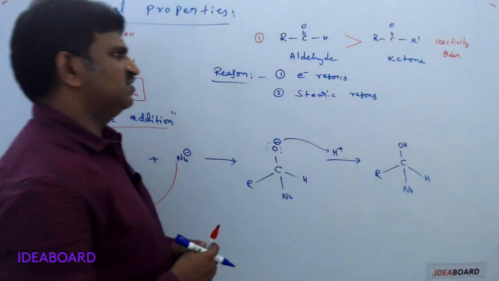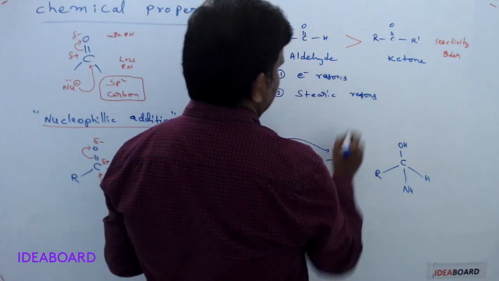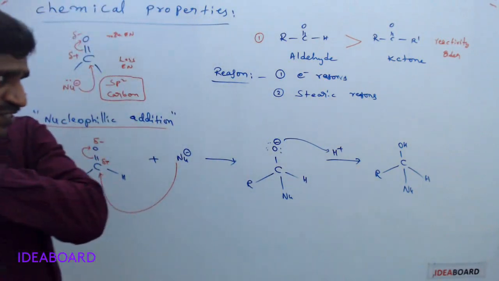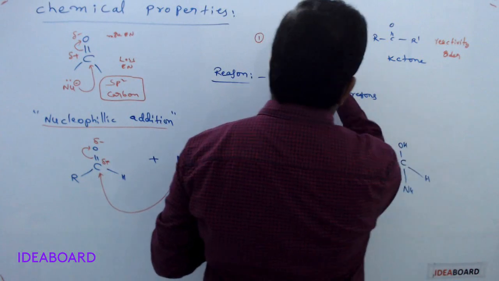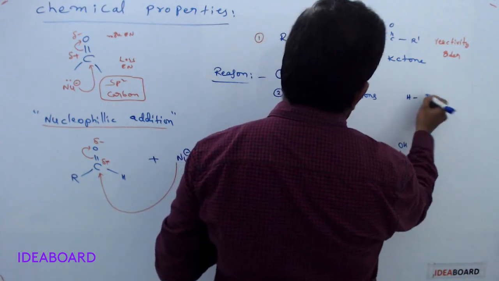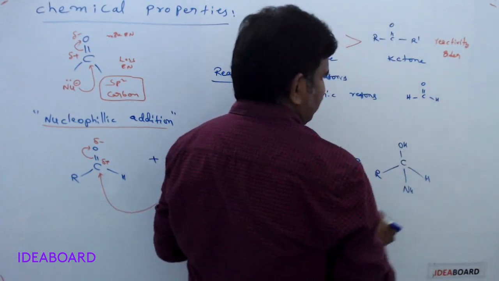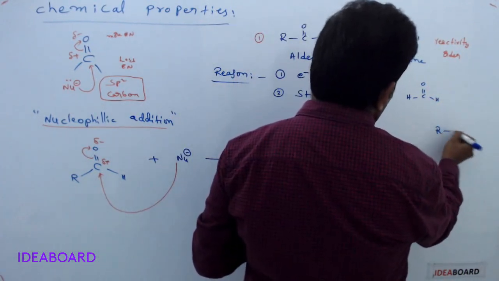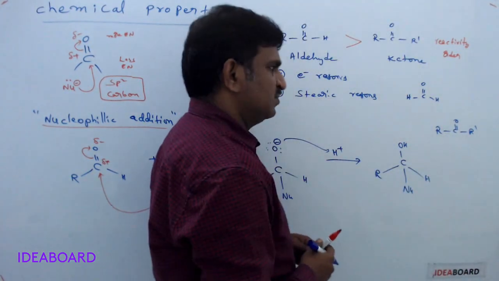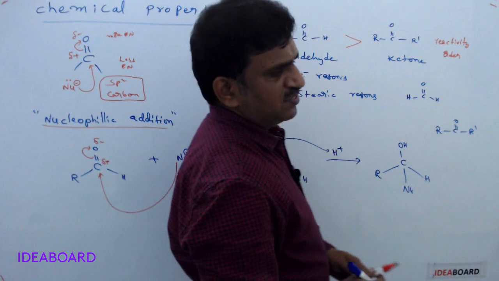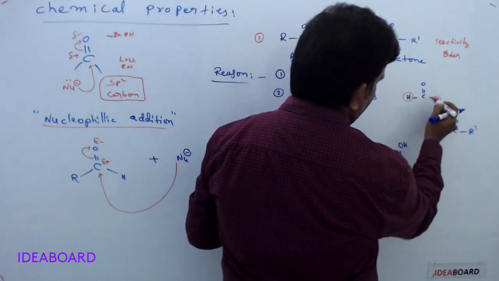What are the electronic reasons and steric reasons? First, electronic reasons. Suppose I take an aldehyde, HCHO, and a ketone, RCOR dash or RCOR. In these two compounds, what are the groups attached on the carbonyl carbon?